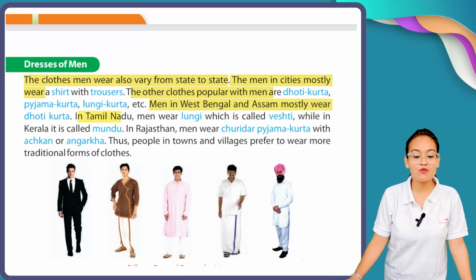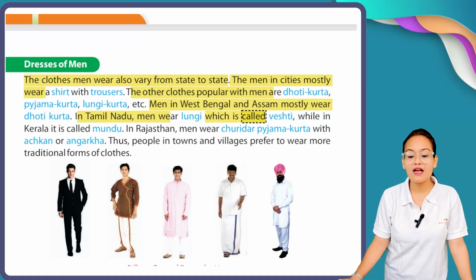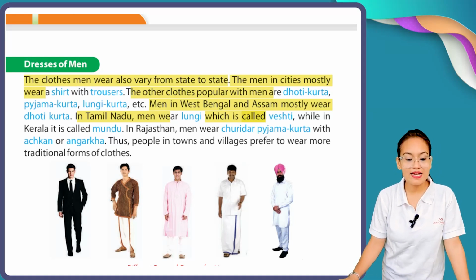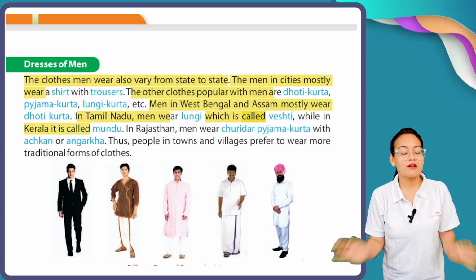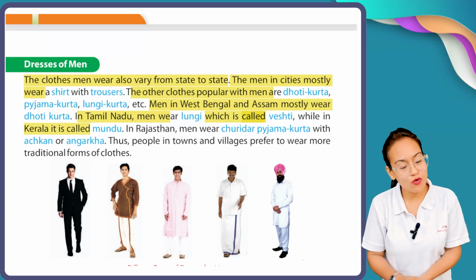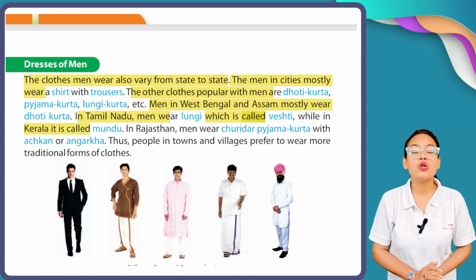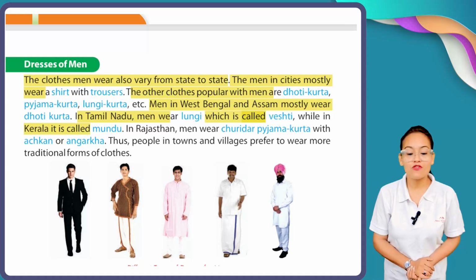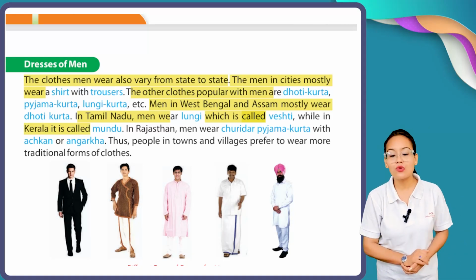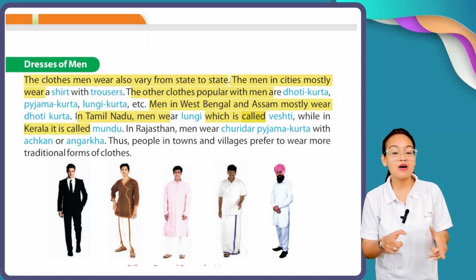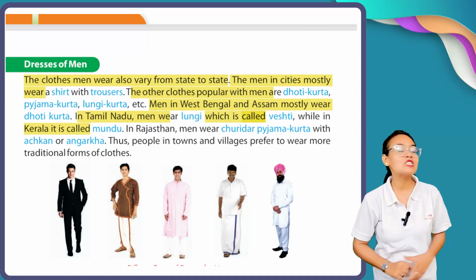In Tamil Nadu, men wear lungi, which is called vishti, while in Kerala it is called mundu. See, lungi is a piece of cotton worn by men and women both in southern India. But you know what? Lungi is known by different names. For example, in Tamil Nadu, lungi is known as vishti, but in Kerala state, it is known as mundu.